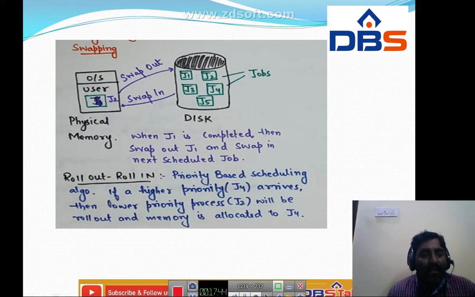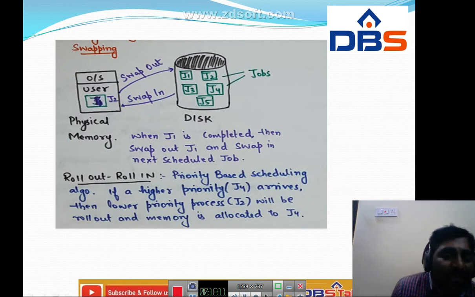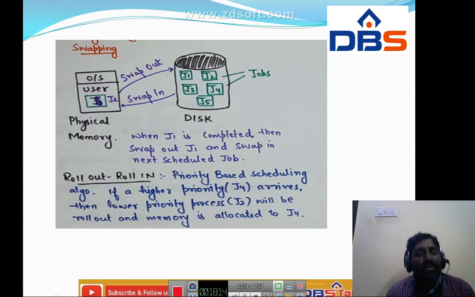First, J1 is swapped in. Then, when J1's execution is over, we swap out J1. Then the next scheduled process, J2: J2 swap in, then swap out J2. Next, J1 and J2 are over, so J3: J3 swap in, then swap out J3. Why do we perform this swap in and swap out? Because of the space.